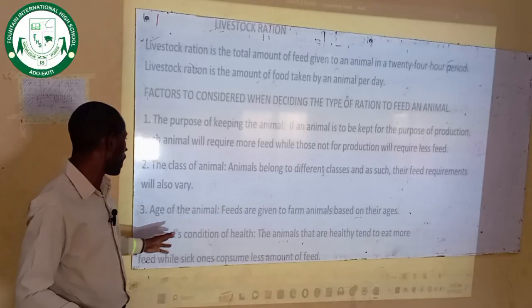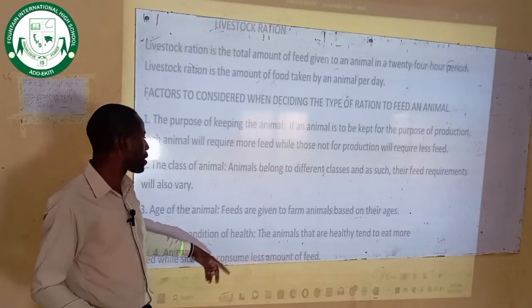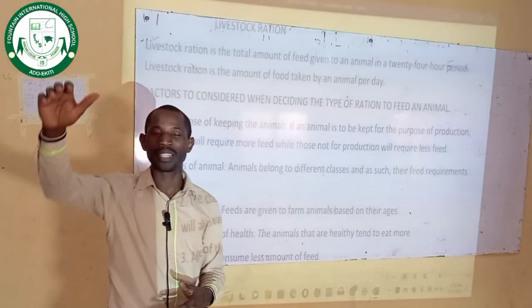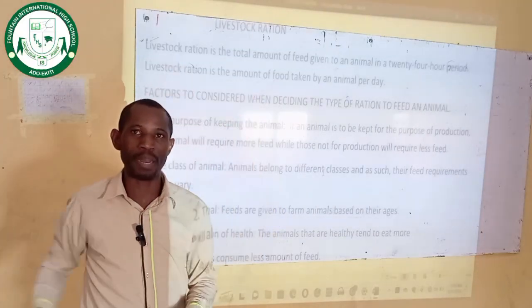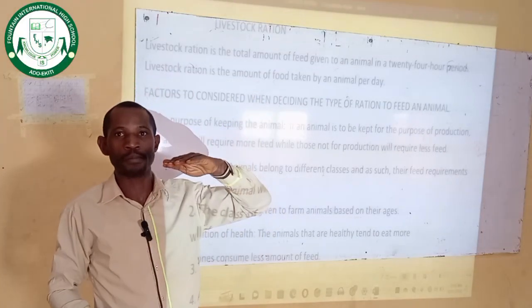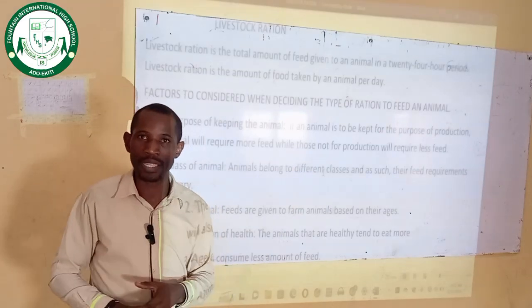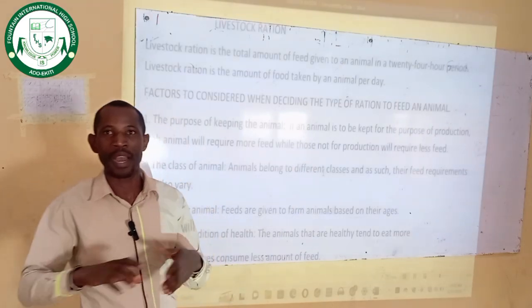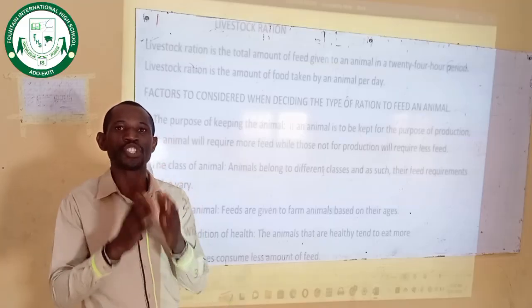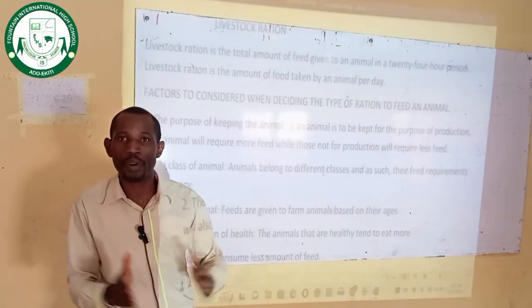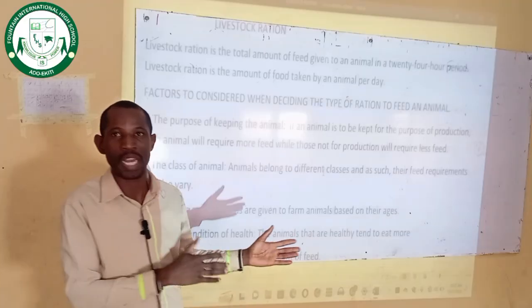Take note of that. Three, the age of the animal. Feeds are given to farm animals based on their ages. There are categories of age of farm animals. Some are newborn babies, like calf, like kid, like puppy, like piglet, and what have you. These young animals, the feed requirement for them is different from the grower, it's different from the weaner, it's different from the adults.